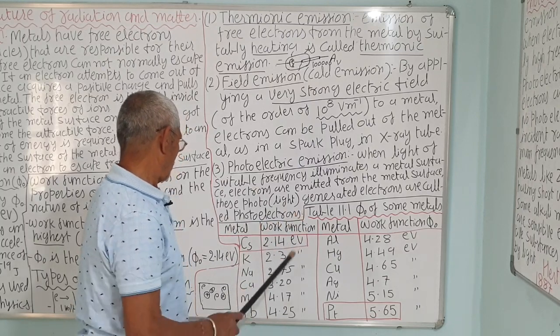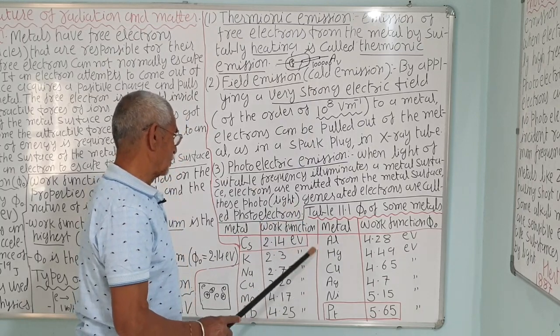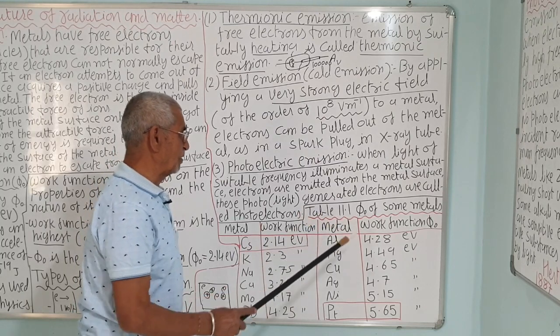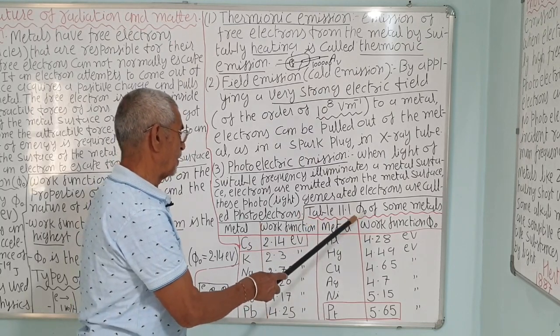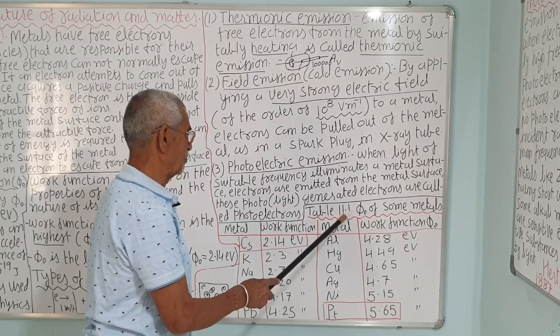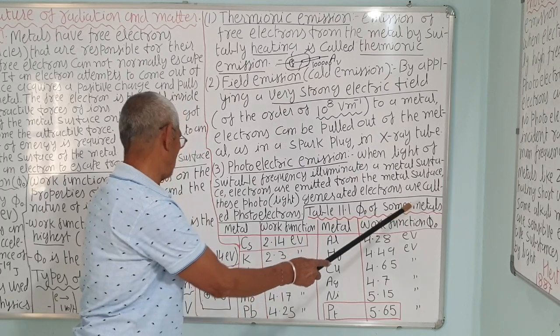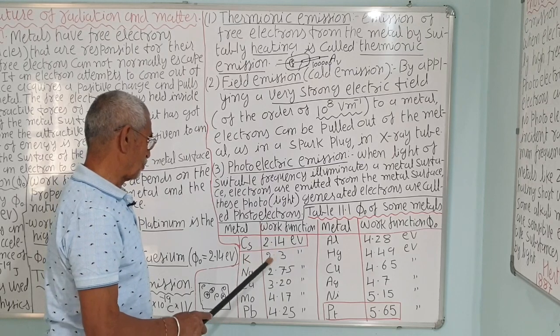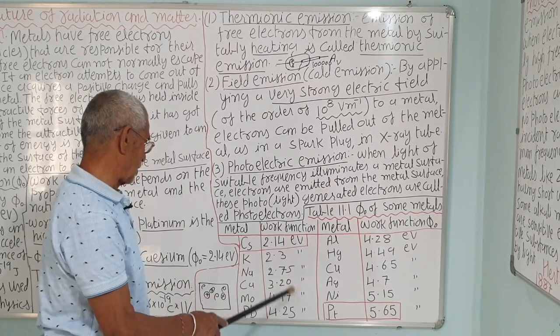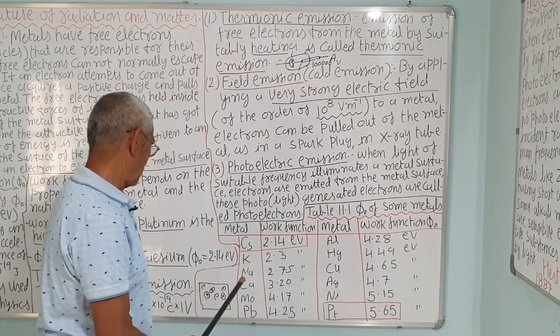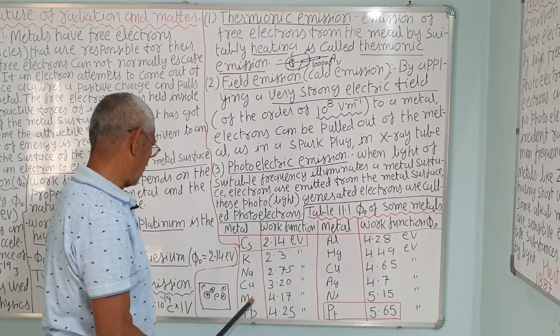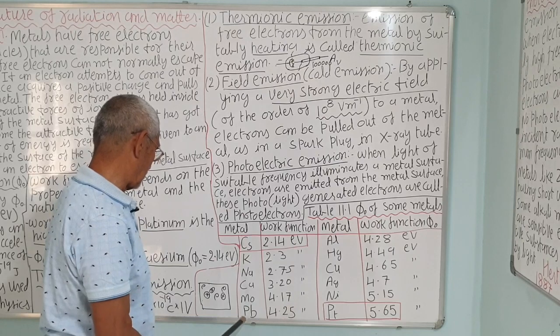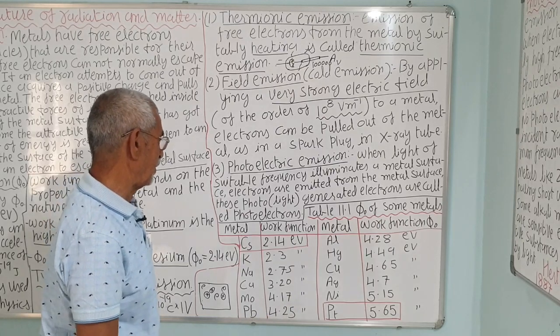Correct? Now, the work functions of some metals are given in table 11.1. Cesium 2.14, potassium 2.3 electron volt, all are in electron volts. Sodium 2.75, calcium 3.2, molybdenum 4.17, lead 4.25.